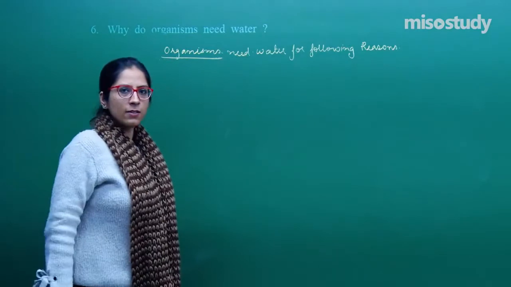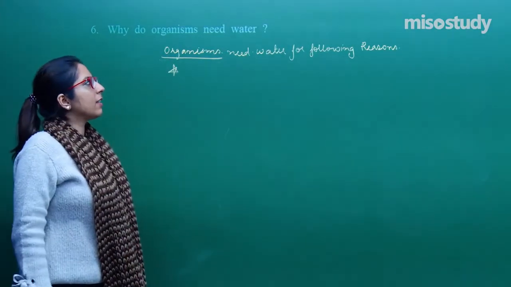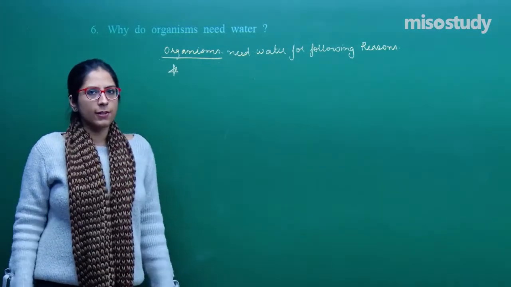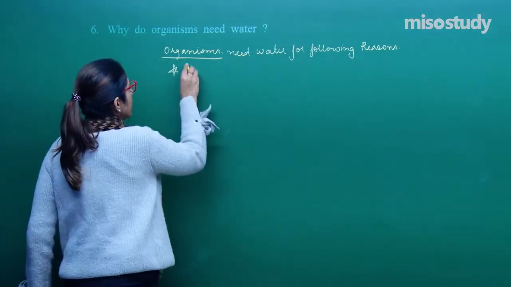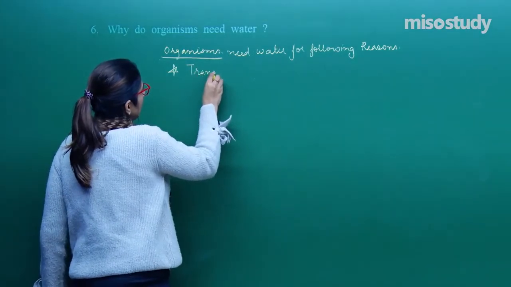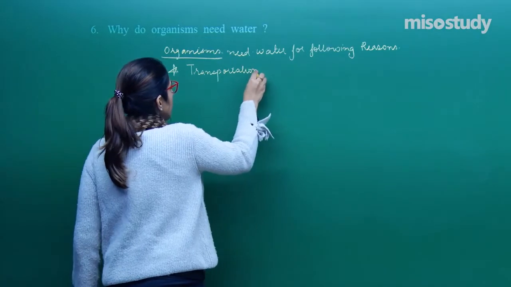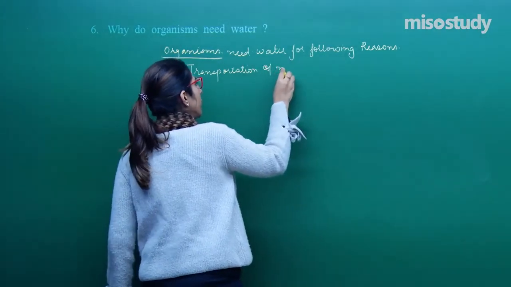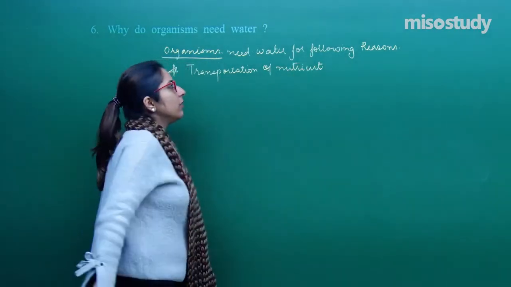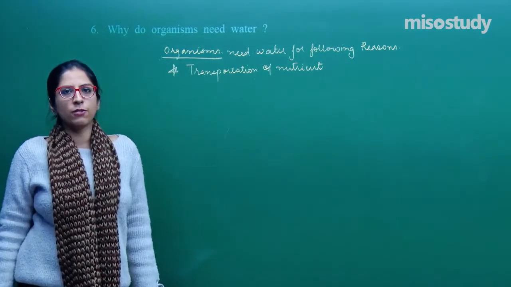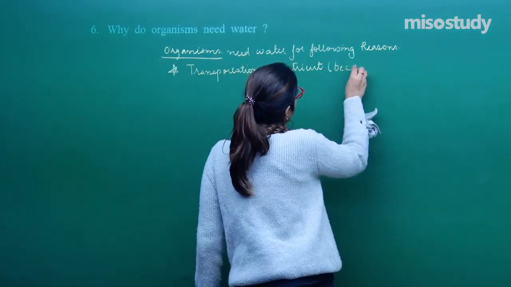What are these reasons? The first very important reason is that water always acts as a solvent, which we have discussed in session. So it helps in the transportation of nutrients. Either we talk about plants or animals, water helps in the transportation of nutrients because it acts as a good solvent.